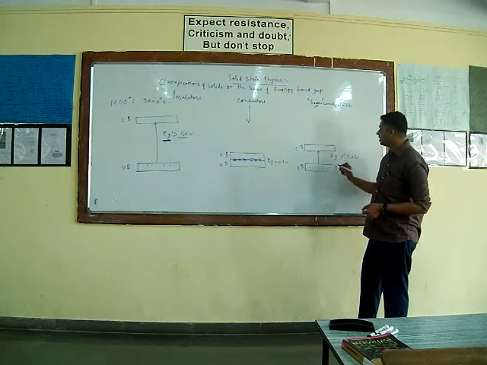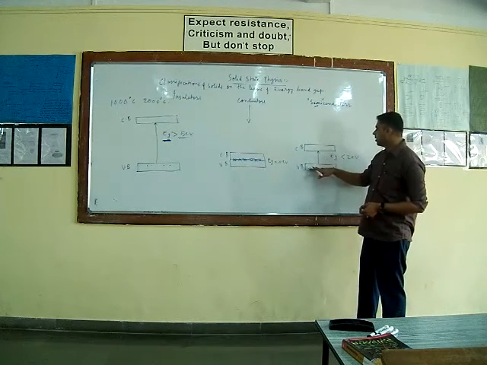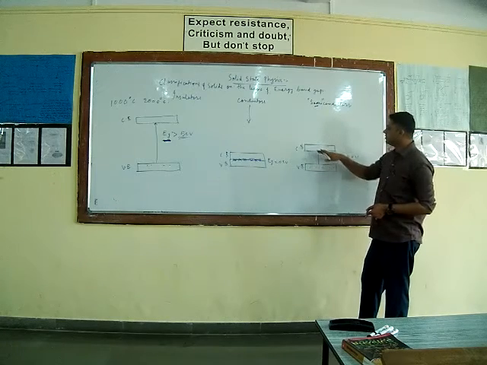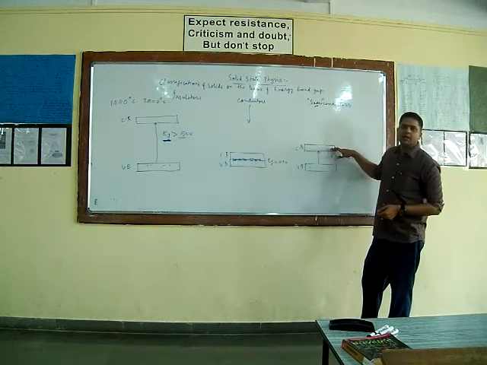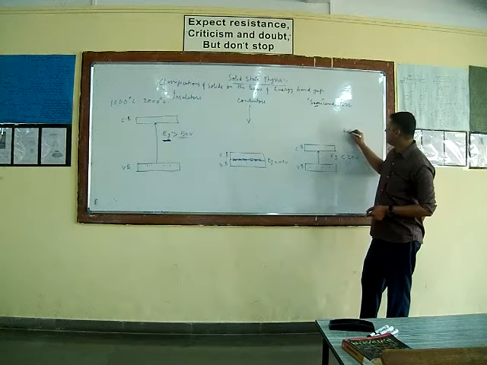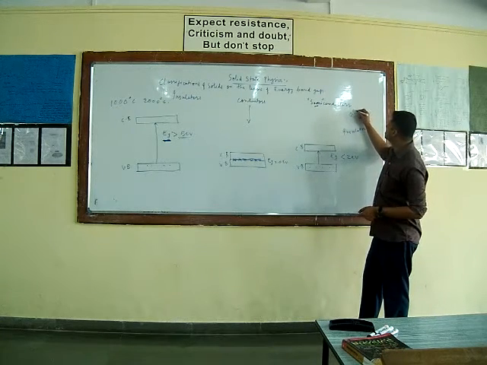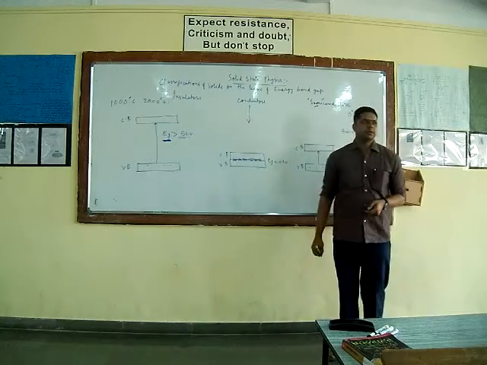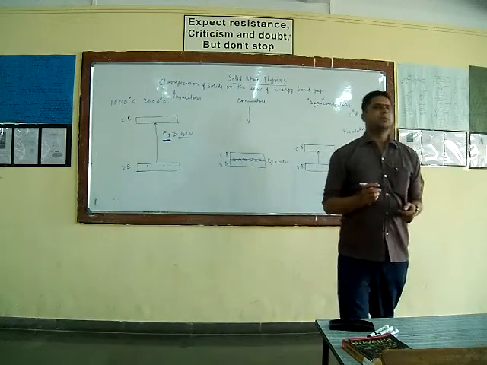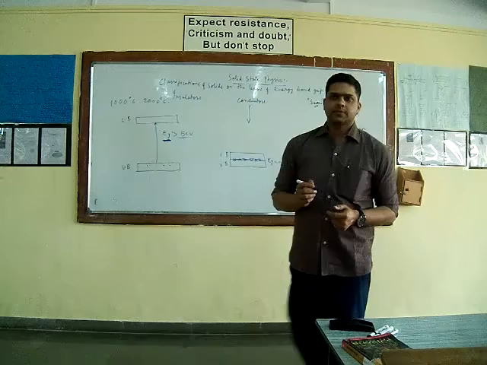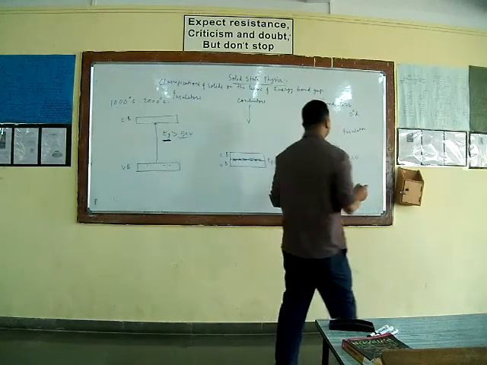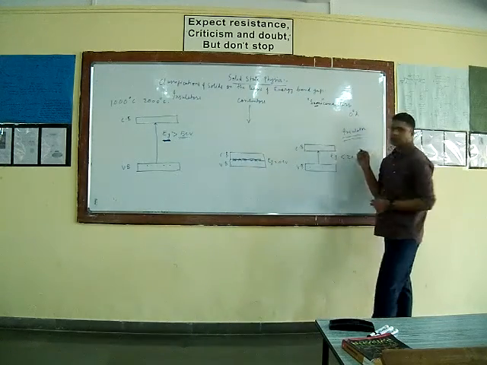While in case of semiconductors, with the rise of temperature, valence electrons can move. Initially, all the valence electrons are present in the valence band and the conduction band is completely empty, so it behaves like an insulator at absolute zero. Absolute zero means 0 degree Kelvin. 0 degree Kelvin means minus 273 degree Celsius. So at absolute zero, it behaves like a perfect insulator.